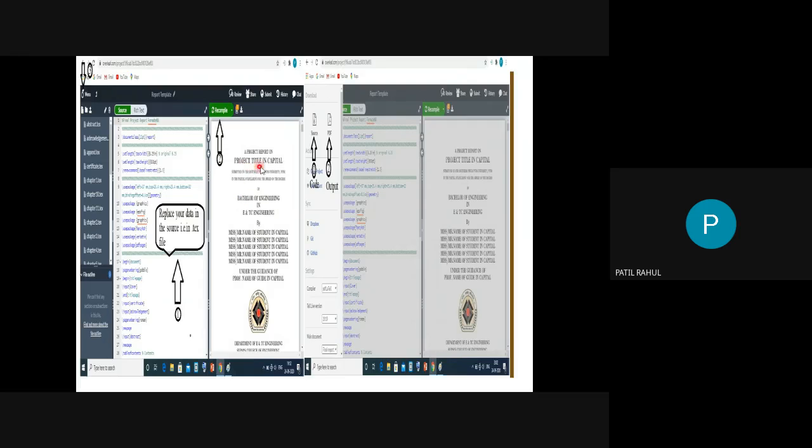Here I write the project title in capital. Okay, so here you write your project title, then here are the names of the students. Here you just change the name, you just put your name. So there is no change in this document. Here you just put your information into that document, and you recompile, then you will get the output.